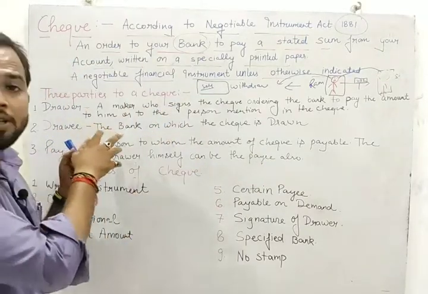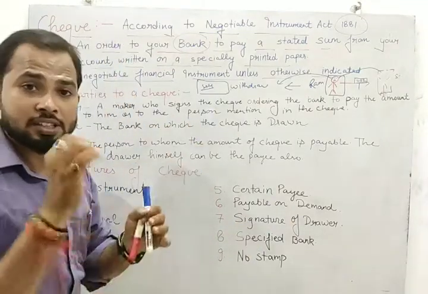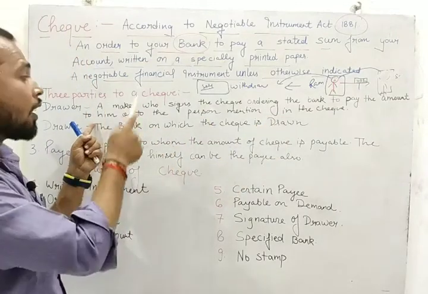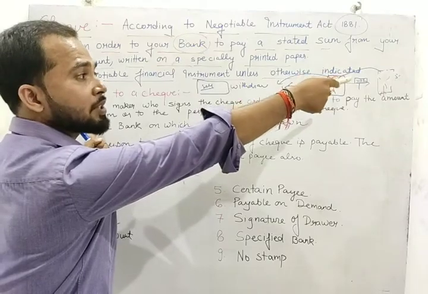So I hope you understand what is the meaning of drawer. Drawer is a person who makes the sign on the check ordering the bank to pay the amount to him or to the person mentioned in the check. Like in first case we have transferred the money to Mr.